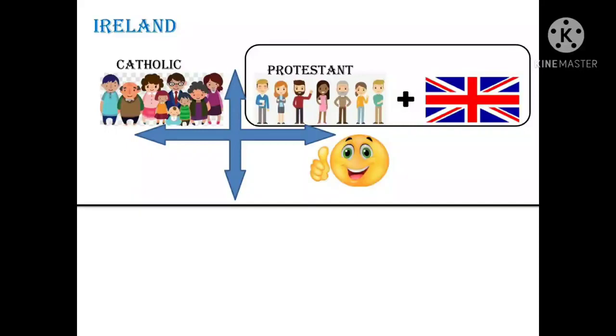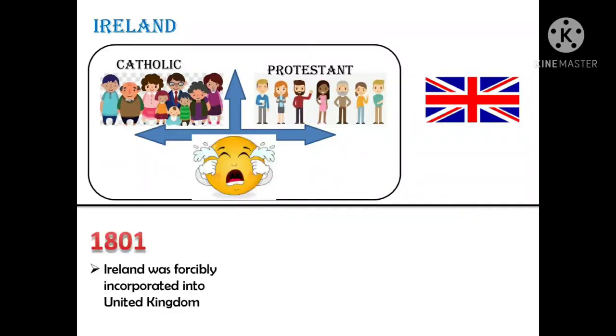After a certain time in 1798, Catholics revolted and they went for a war. Now what happened in the war? Catholics lost because they were very weak compared to England. In 1801, Ireland was forcibly incorporated into the UK. No Protestants, no Catholics. Now you people are under England. They pulled it and they took control over Ireland.